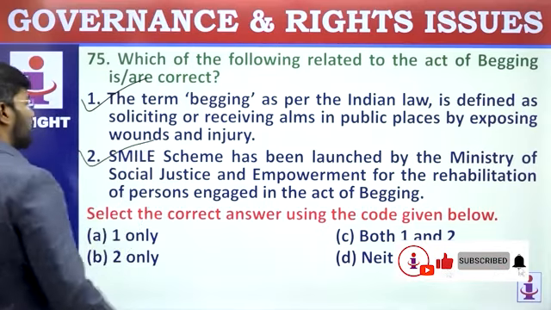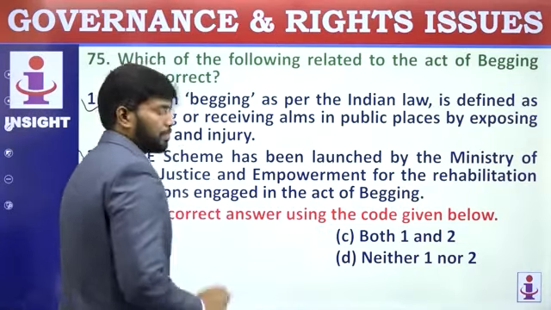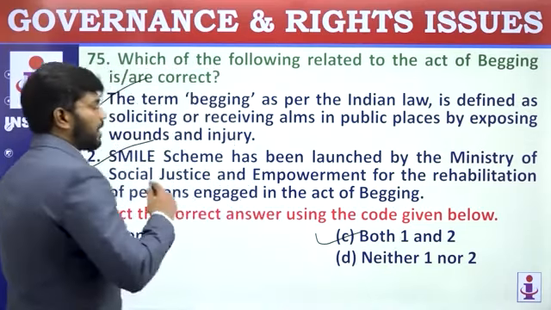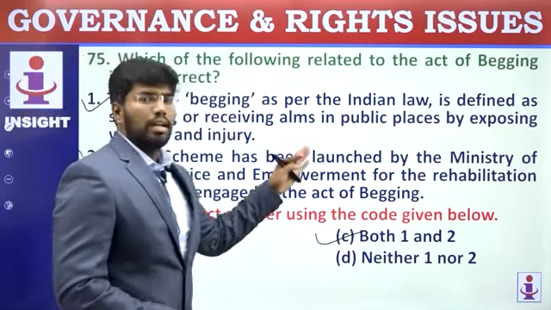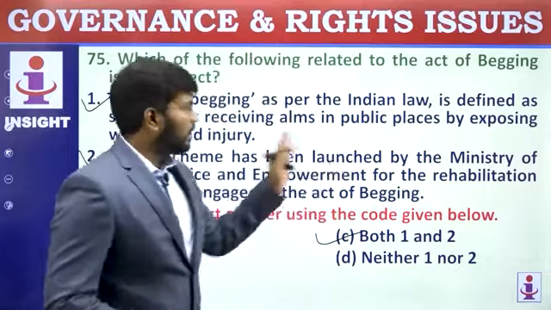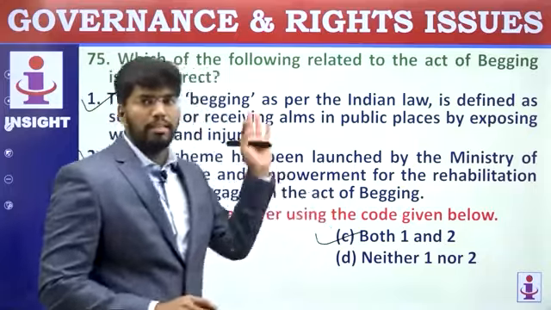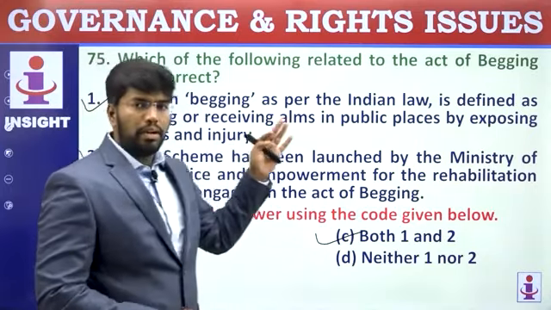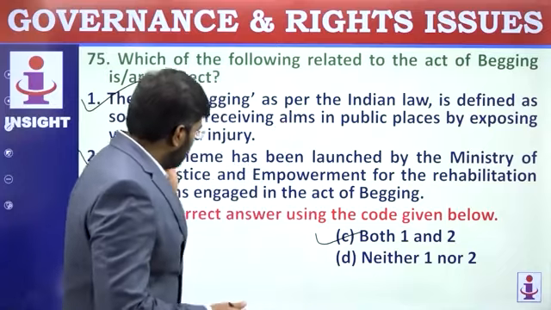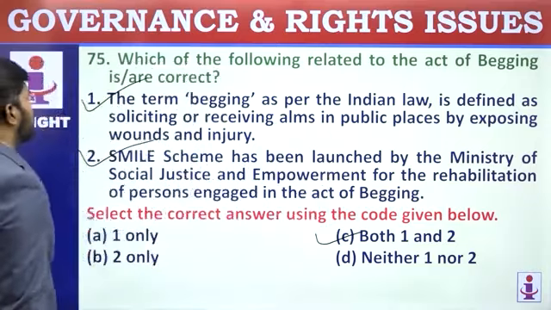Smile scheme is related to begging, for rehabilitation of people who are involved in act of begging. So both the statements are correct. Just they have tried to keep all the schemes in the question itself so that you don't have to memorize all the schemes by reading which ministry, which scheme and related to what. Just underline and make note of that so it will be easy. UPSC won't ask all the provisions, and it won't be easy to remember. At least by knowing scheme is related to what and to which ministry, you can eliminate and come to the answer. So here both 1 and 2.